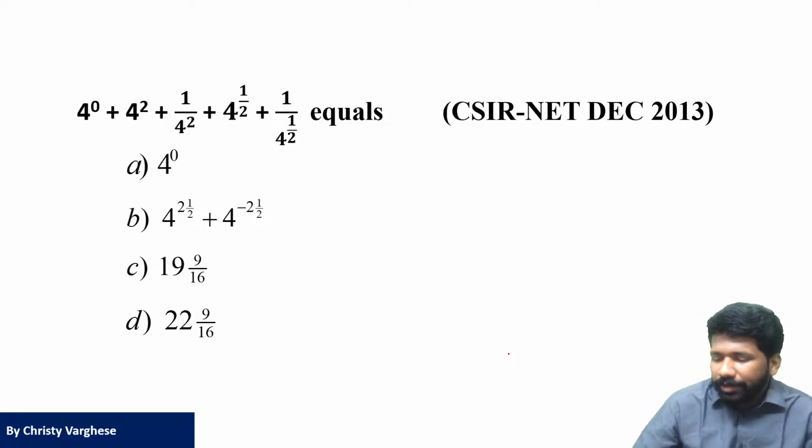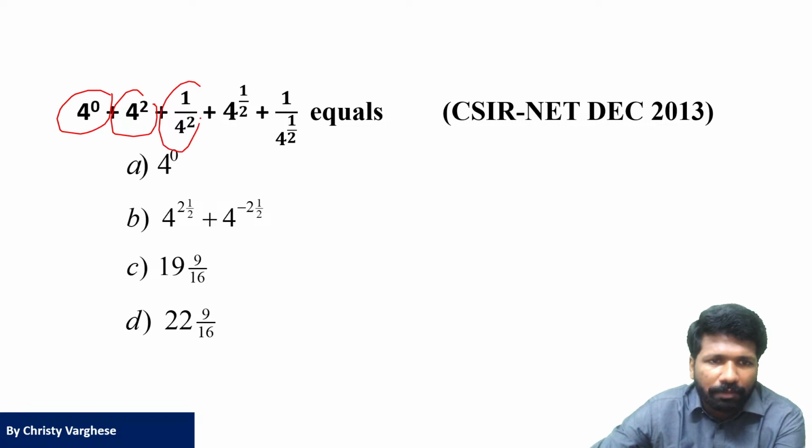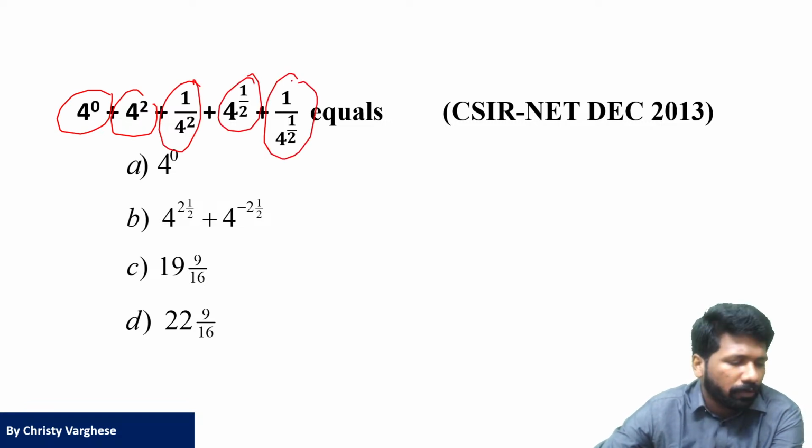So many of you got it right. Very good, very good. So very fast I will explain. 4 raised to 0 is what? 4 raised to 0, 4 raised to 2, 1 by 4 raised to 2, 4 raised to half, 1 by 4 raised to half. Let us write down what they are.